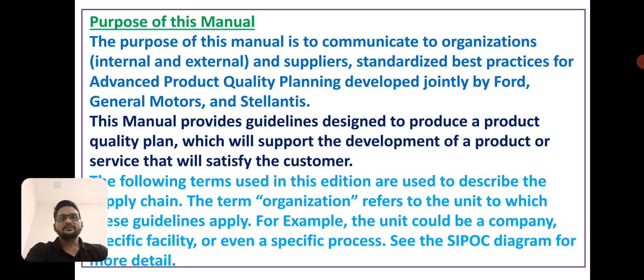Now, the purpose of this manual is to communicate to the organization, internal and external, and suppliers, standardized best practices for advanced product quality planning, developed jointly by Ford, GM, and Stellantis.